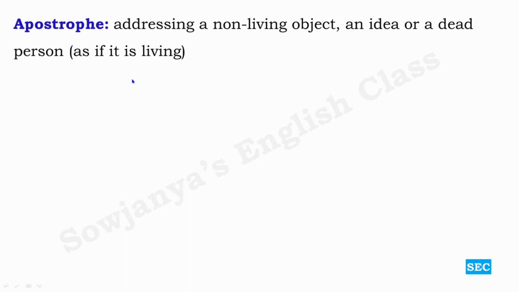So with this definition, you understand that it is a form of personification. Personification is attributing human characteristics to a non-living object, an idea, or a dead person as well. Here apostrophe does it in a different way. It is simply addressing. We don't use it in any other part of the sentence, only to address a non-living object, an idea, or a dead person as if it is a living thing.